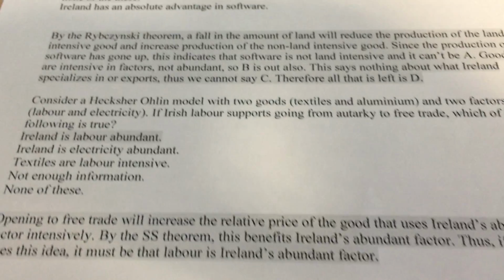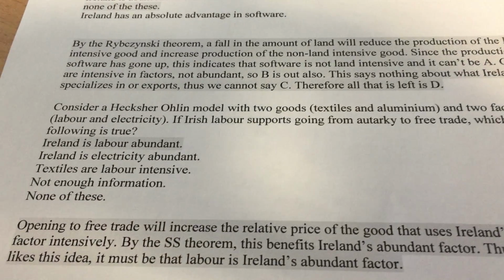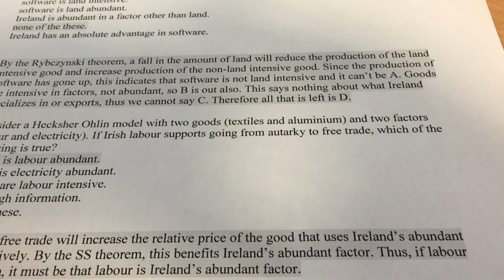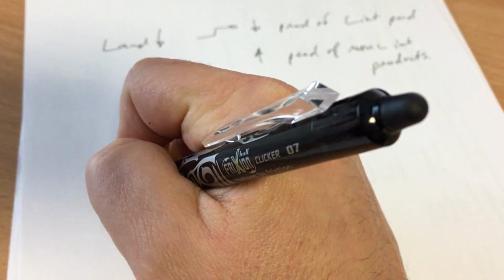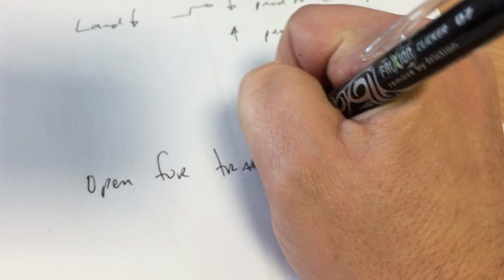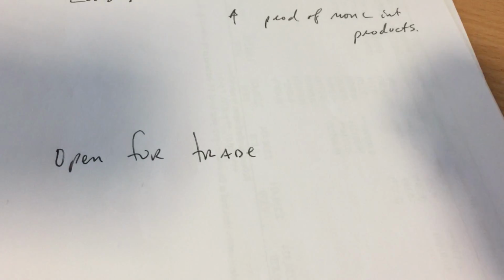So the last one, consider a Heckscher-Ohlin model with two goods, textiles and aluminum, and two factors, labor and electricity. If Irish labor supports going from autarky to free trade, which of the following is true? Okay, so what do we see? We know that when we open for trade, the price of the good that the country exports, the price of the good that uses the country's abundant factor intensively is going to go up.